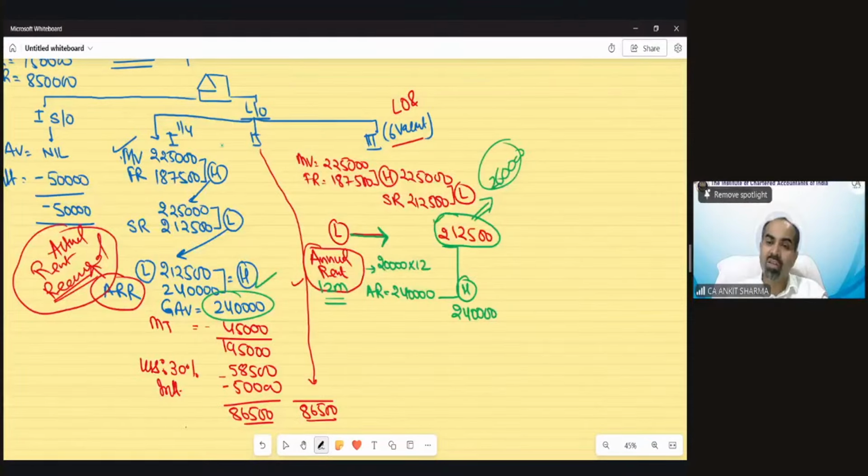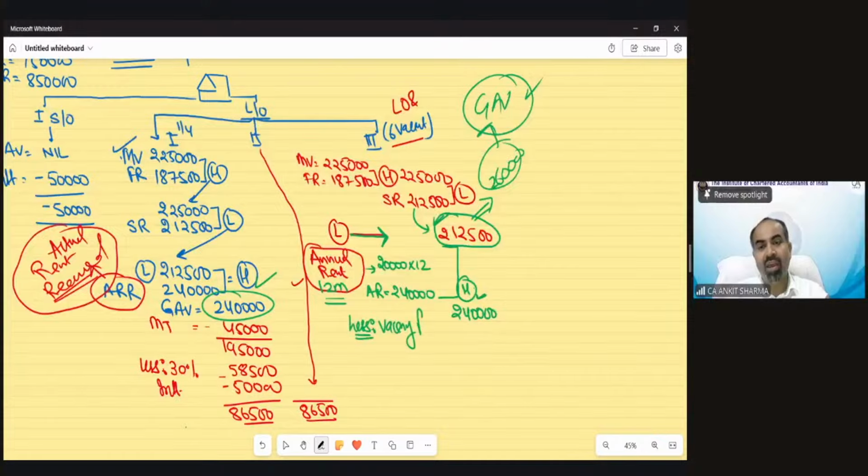So if this value, which has been derived from the above calculation, is higher in comparison to annual rent, then this would be directly GAV. Nothing to do with it. But if out of these two values, the annual rent is higher, then you have to deduct out of this annual rent the vacancy period rent.